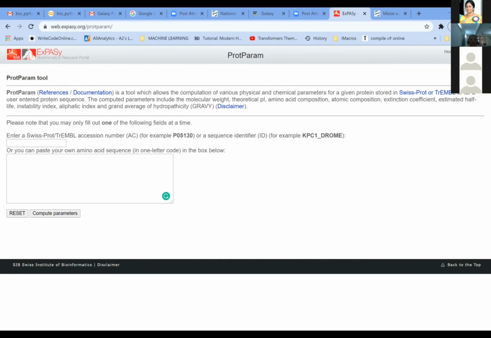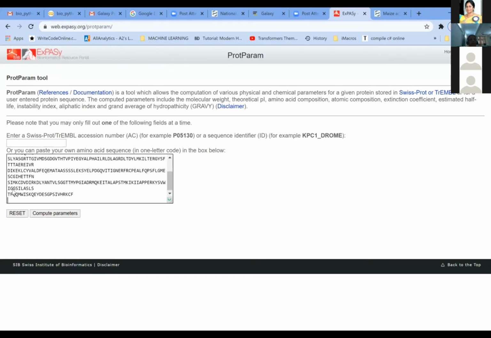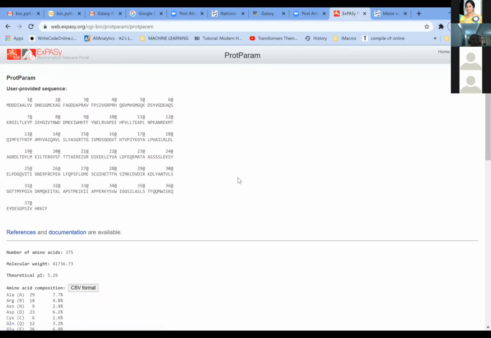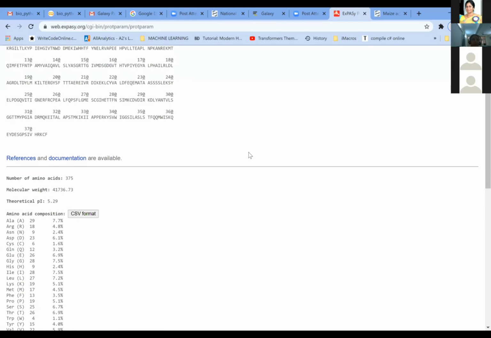I'm again taking one single amino acid code of the protein, and I'm pasting it in this window. And then you can say compute parameters. When you say compute parameters, this is how it is going to come.